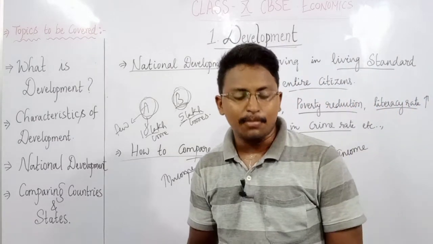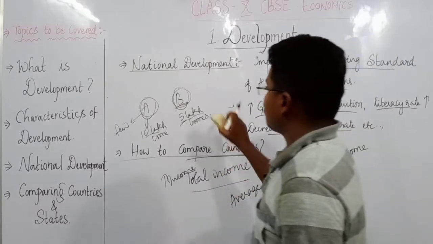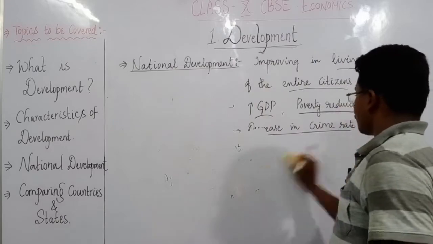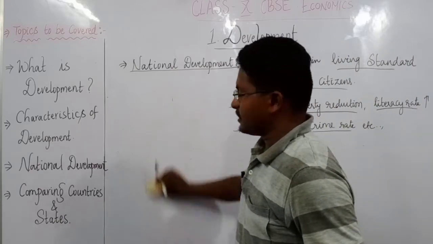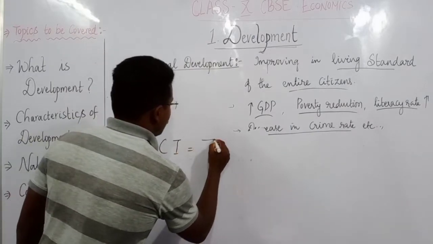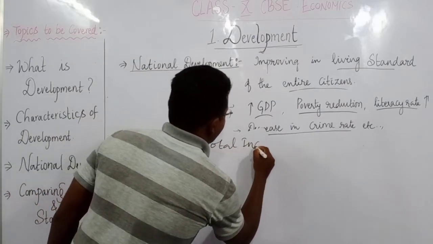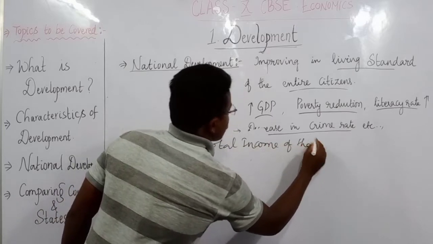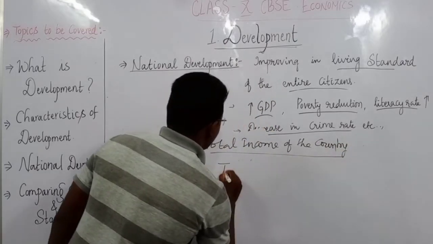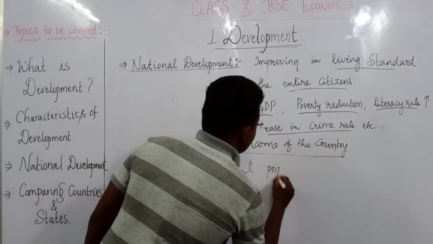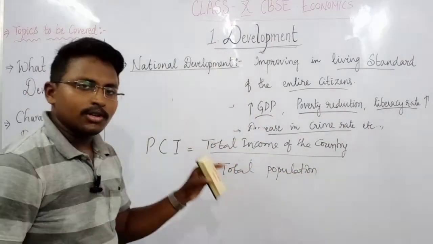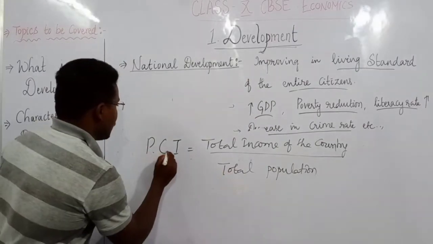We can calculate this per capita income by using a formula. The formula is: per capita income is equal to total income of the country divided by total population. So if we divide total income of the country by total population, we will get per capita income.